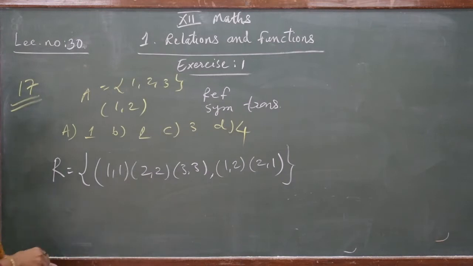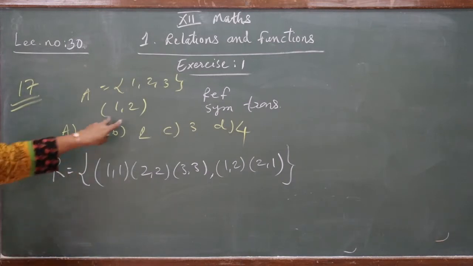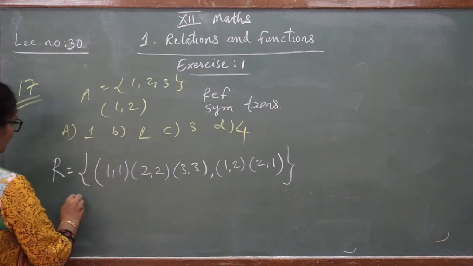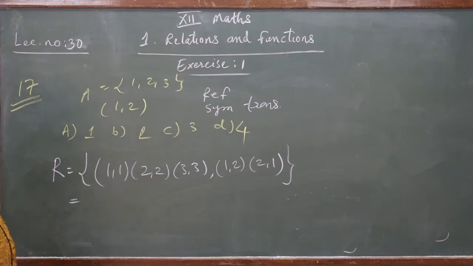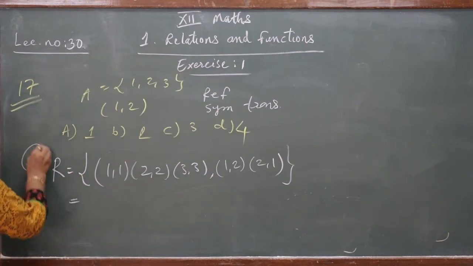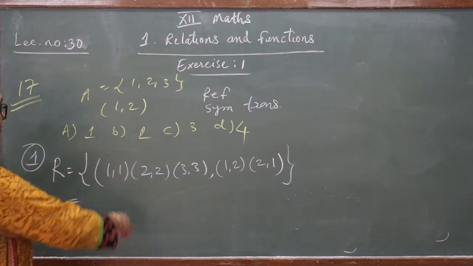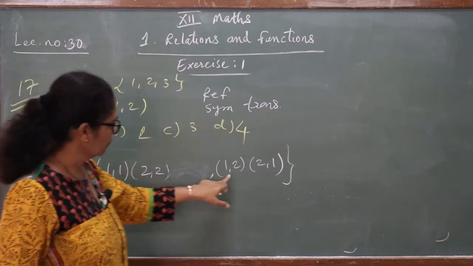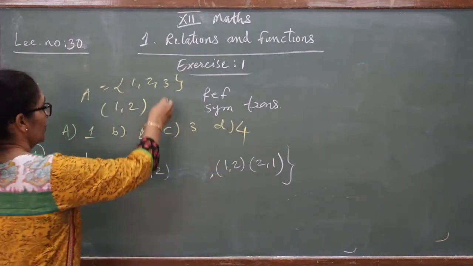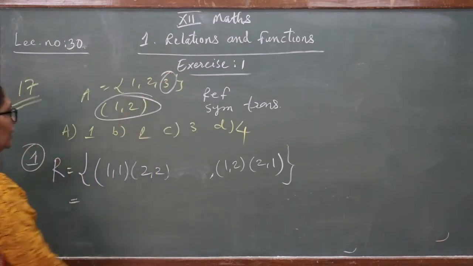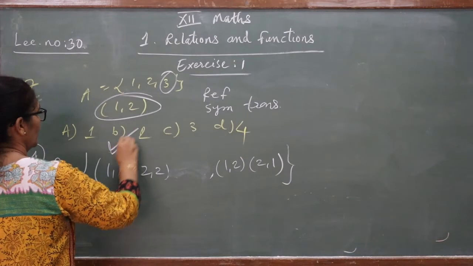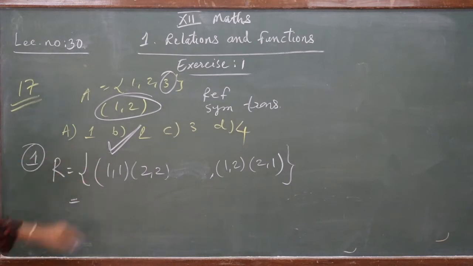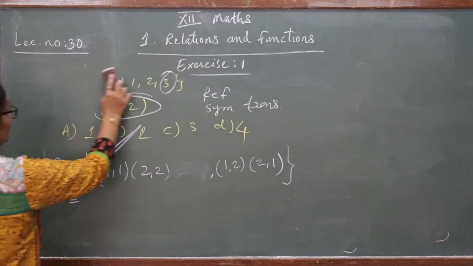Similarly, can we write another relation? Because our question is, if (1, 2) is considered, how many relations can we write? Yes, we can write another way also. This is the one type of relation completed. Second type of relation: you can consider (1, 1), (2, 2), (1, 2), (2, 1). We have not considered (3, 3) because only 1 and 2 are given. That way you get 2 relations. So what is our answer? If an equivalence relation is mentioned, then you can get 2 types of relations.